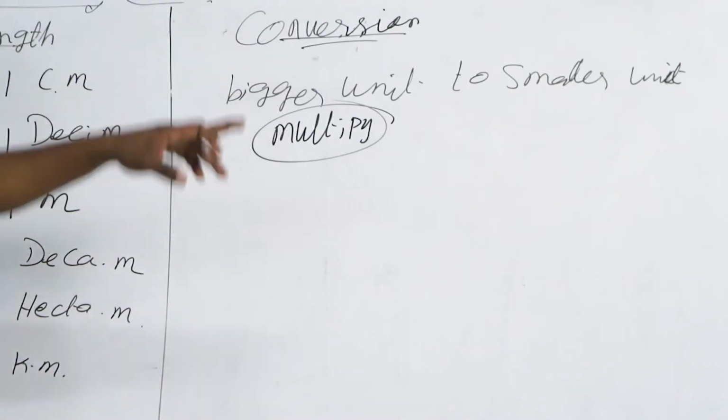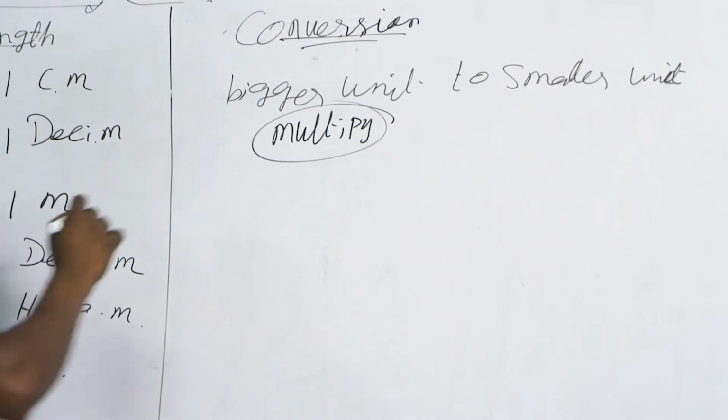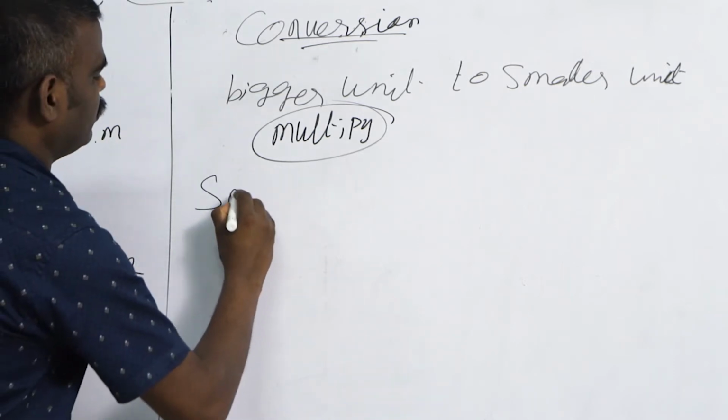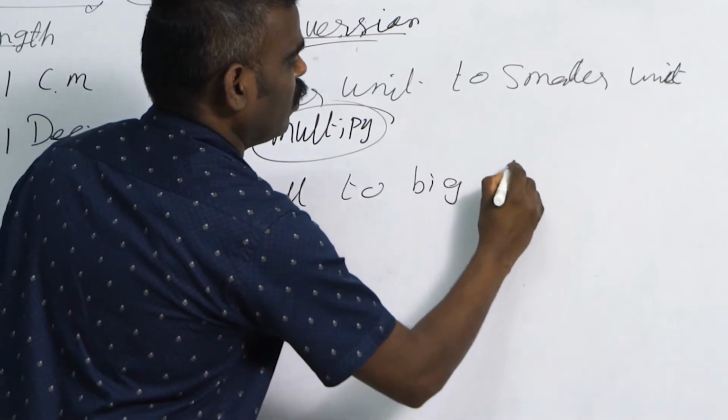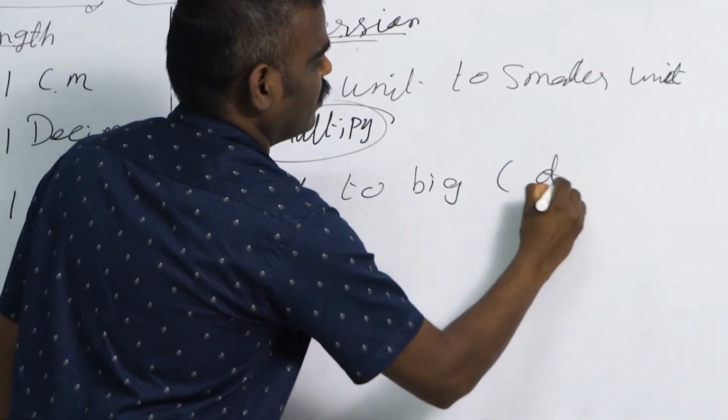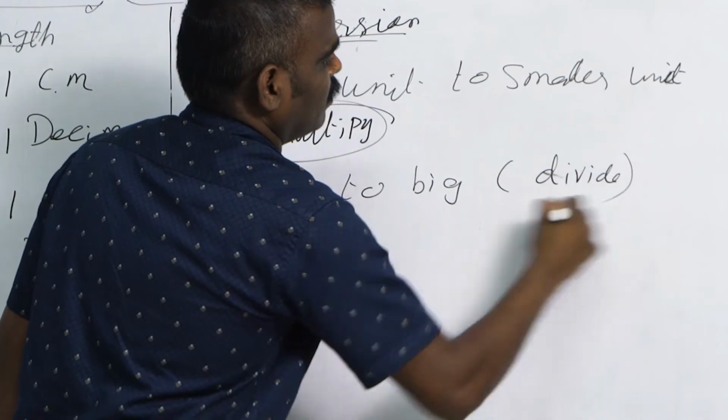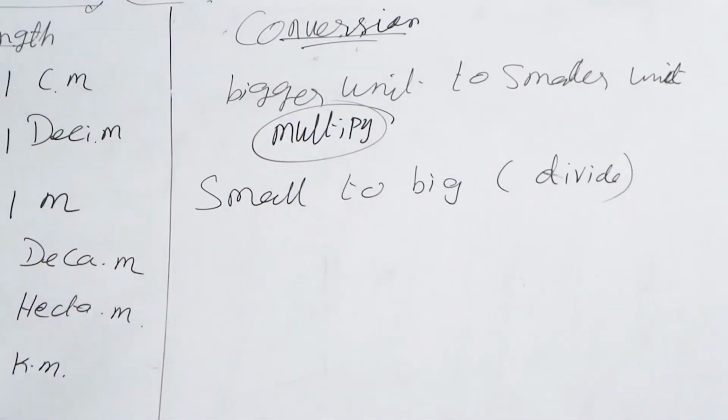Bigger to small, you have to multiply. Small to big, what you have to do? Divide. These points you have to keep in your mind. Bigger to small you have to multiply, small to big you have to divide.